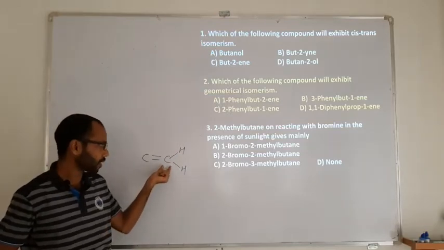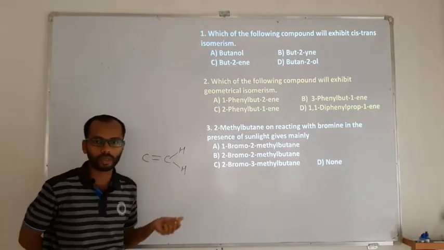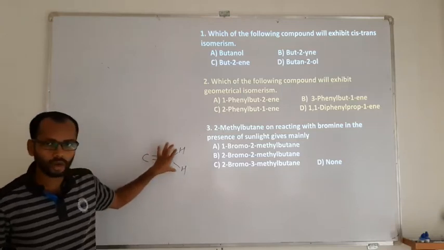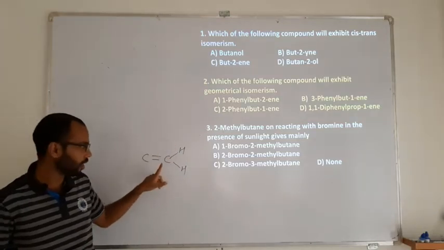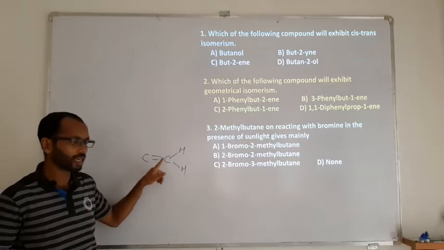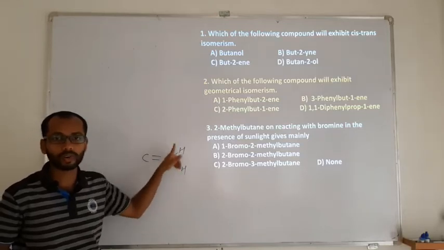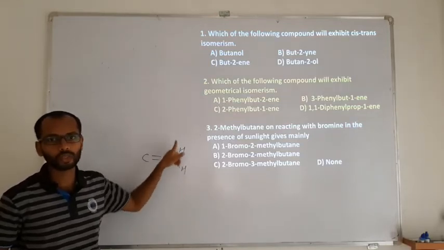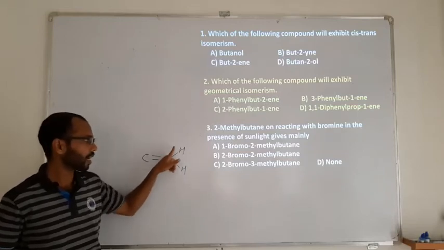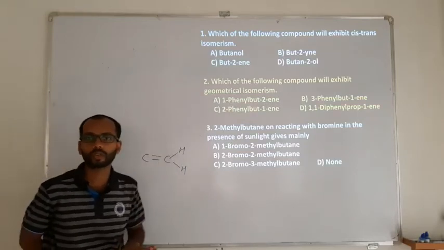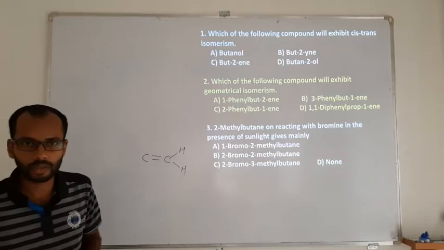And when a doubly bonded carbon has both hydrogens, then you cannot make either cis or trans. That means when we have a doubly bonded carbon that contains 2 different groups, only then can you change their positions. If it has similar groups, then you cannot change its position, so it cannot have cis and trans.